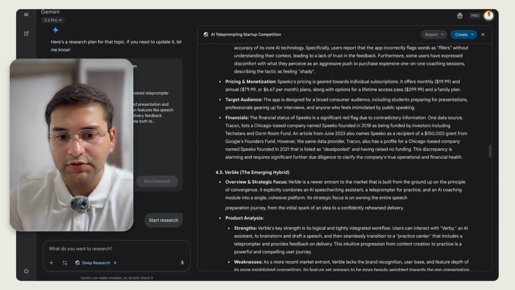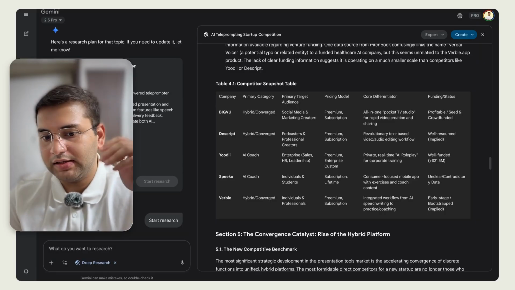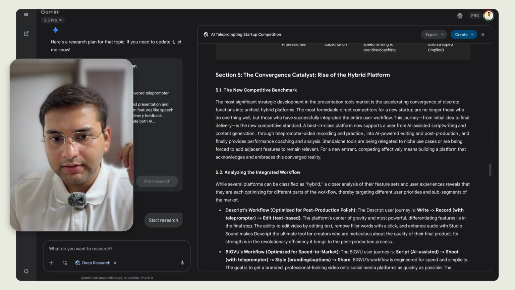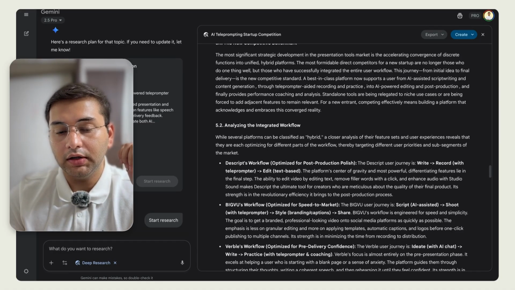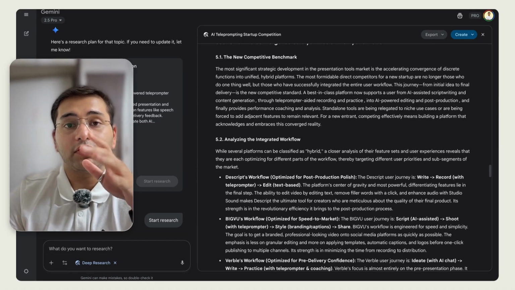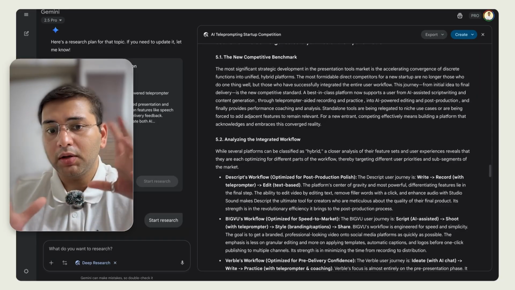This does this for a bunch of products, top 5 products I see, and then gives a table of all of them summarizing that information. Then rise of the hybrid platform. Okay, so this is what I was talking about earlier. It's talking about how a bunch of platforms are doing the whole hybrid flow where they're not just focusing on one feature, but doing a bunch of things.